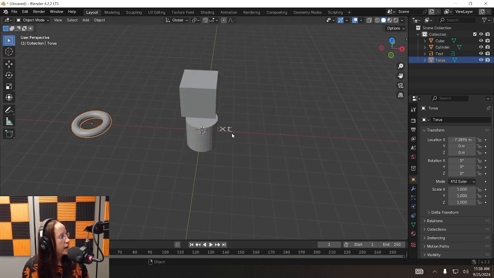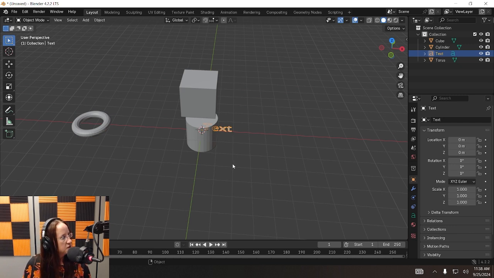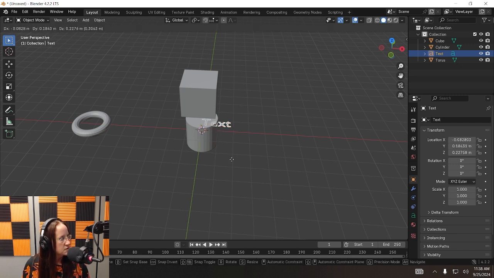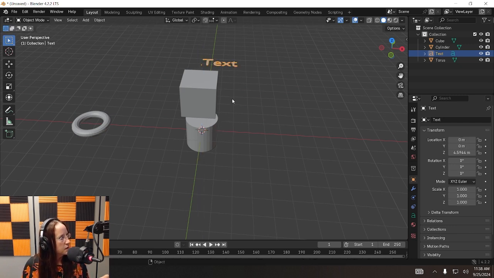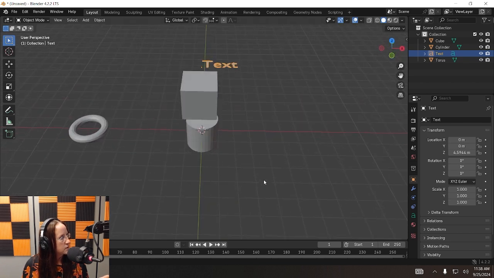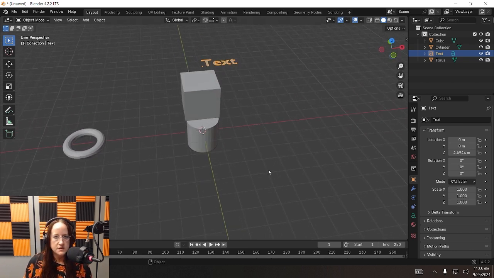Next, let's grab our text, G to grab, and let's move it up on the Z to where it's kind of floating up here. Love it. Okay, that's all right. Pretty good. Grabbing done. Now let's actually get into modeling and scaling.